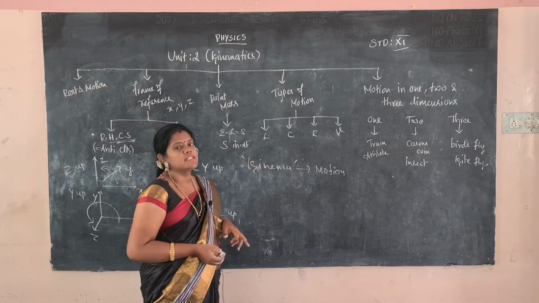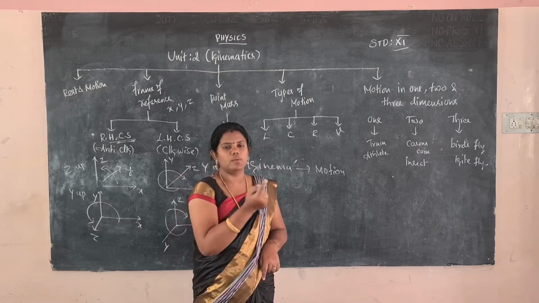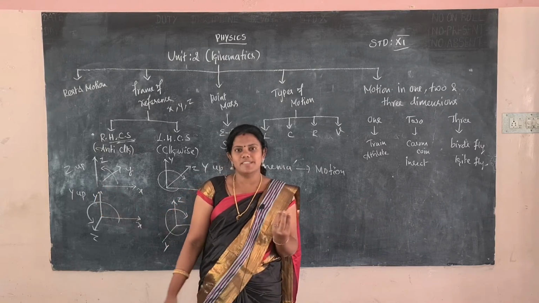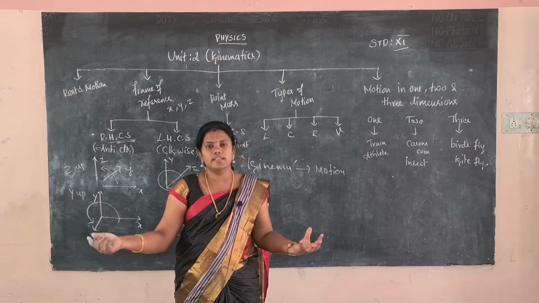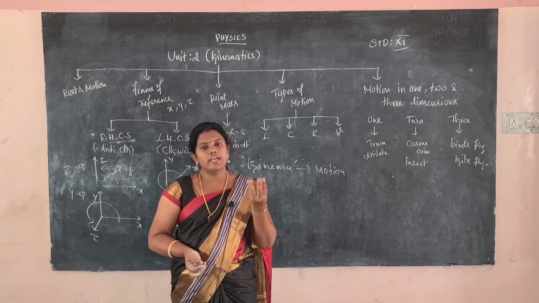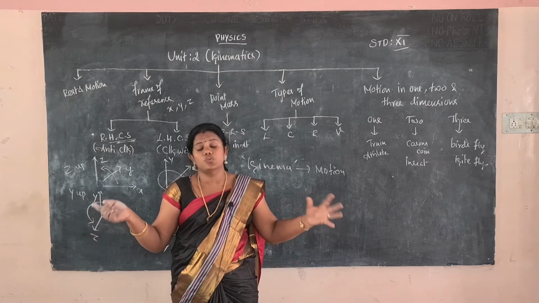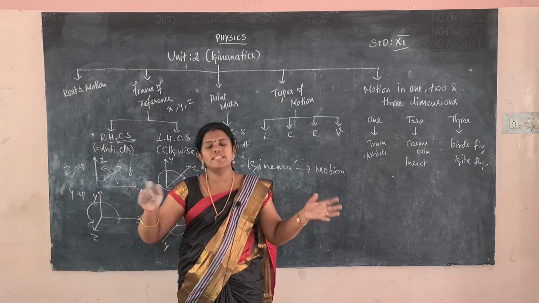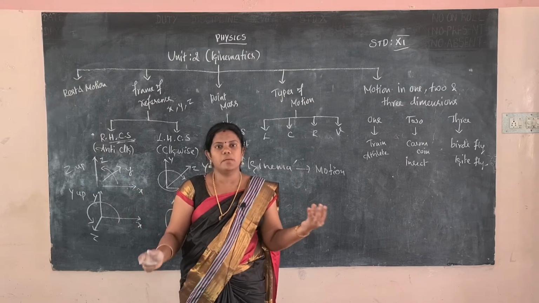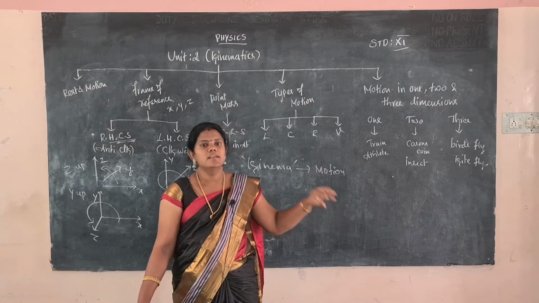Another example is the earth, which revolves around the sun. Compared to the distance between the sun and the earth, the earth's mass is little. When you compare it with the distance between the sun and earth, the earth's mass is small. So the earth's mass will be considered a point mass in that criteria.